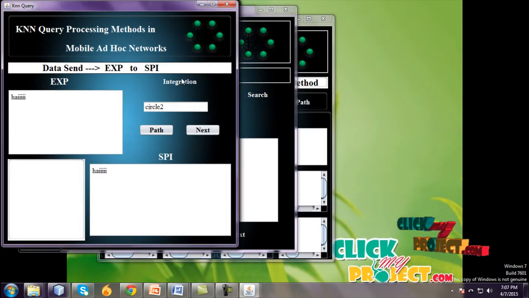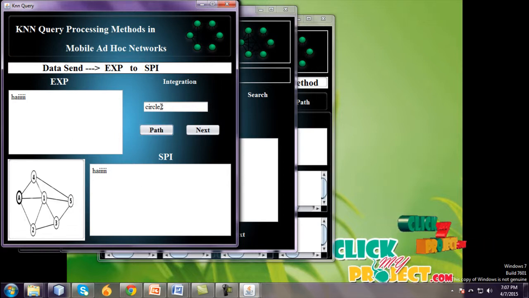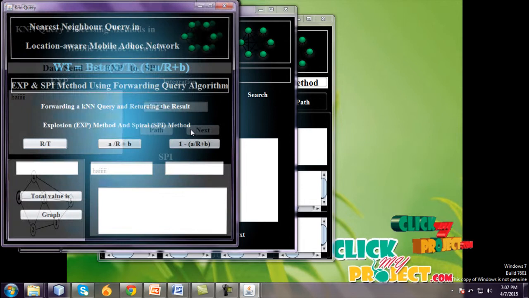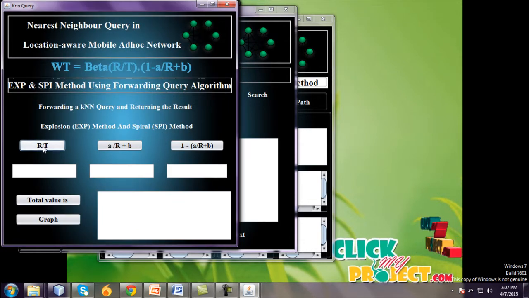This is the integration of circle 2 and the EXP method: data is hi, SPI method is hi, and path is circle 2. Circle 2 means A to 5 nodes, circle 1 means A to 4 nodes. Go to next. The EXP and SPI methods use the forwarding query algorithm, forwarding a KNN query and returning the results.